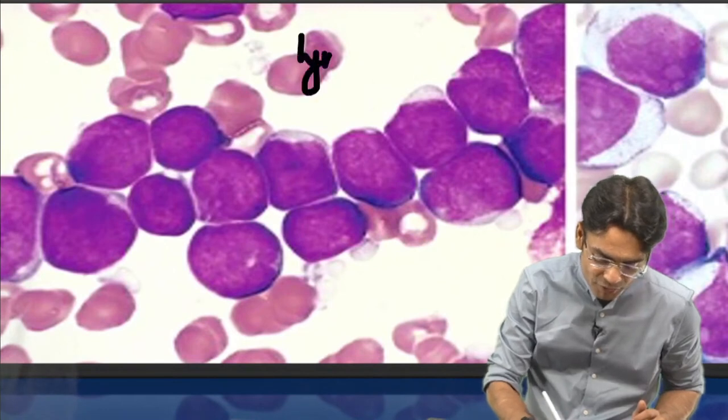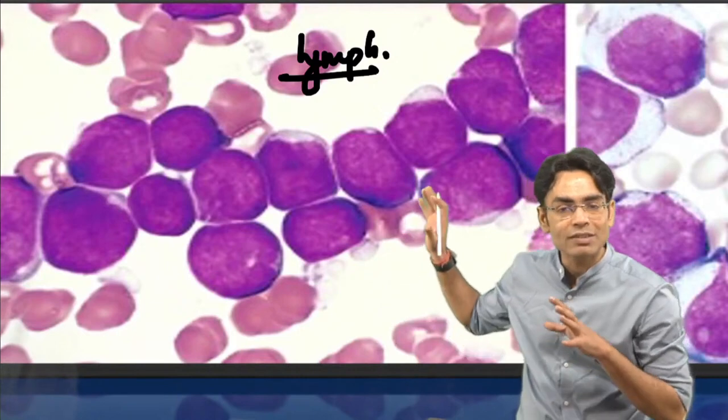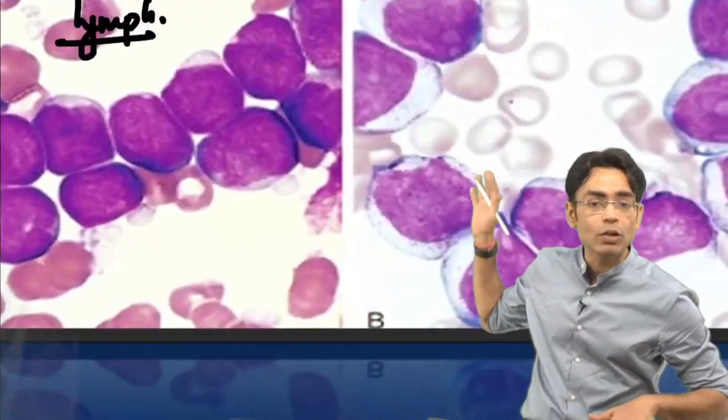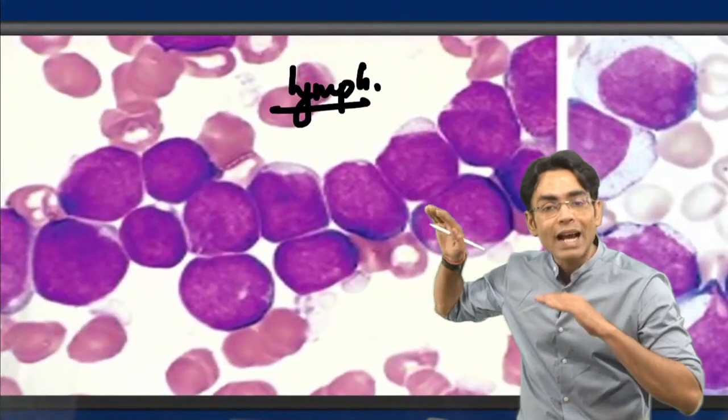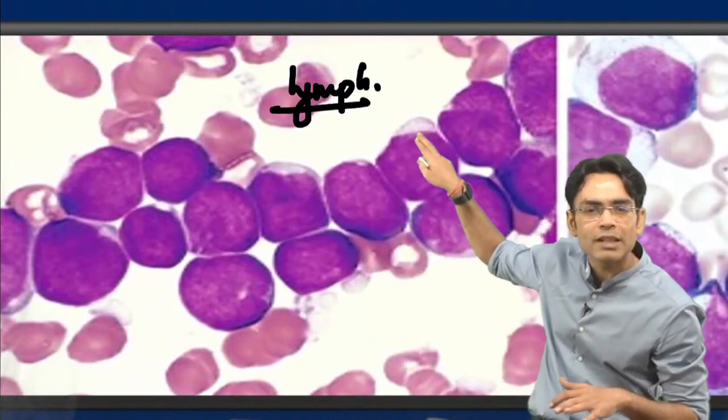This is your lymphoblast. Why are we saying it? Because they are not so big as compared to a myeloblast, if you see here, and they do not have much cytoplasm. But it is nucleus, nucleus everywhere. Very scant cytoplasm you have in these cells.